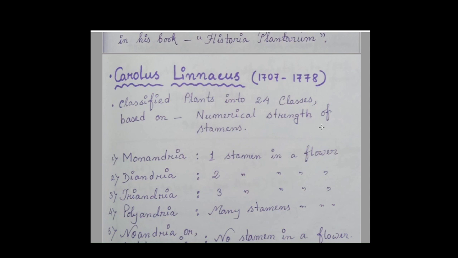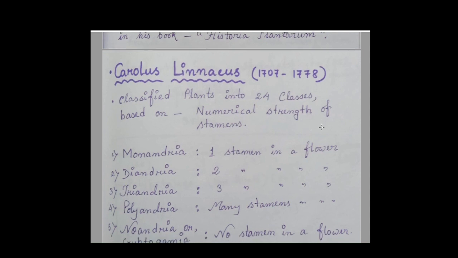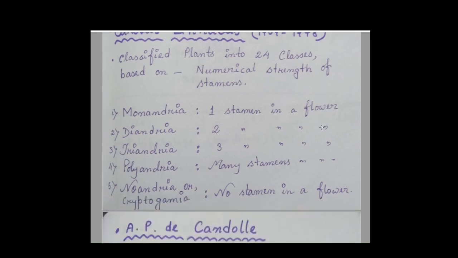If there are two stamens, it's known as diandria. If there are three, it's called triandria. If many stamens are present, those are called polyandria. Poly means many, so this is polyandria. And if a flower lacks stamens, if there is no stamen present in a flower, we can call it noandria or cryptogamia.